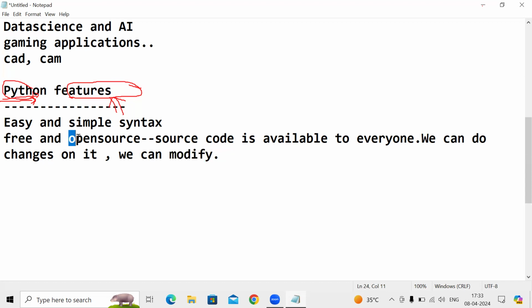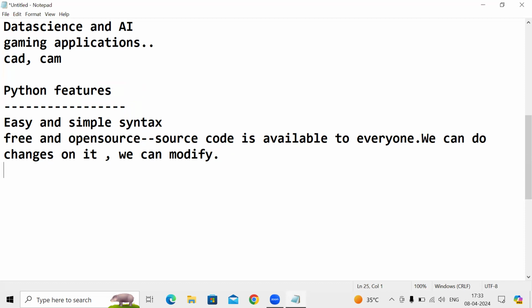That's why we call Python open source, guys. One more point: Python has easy and simple syntax, it is free and open source, and it has large standard libraries, guys.